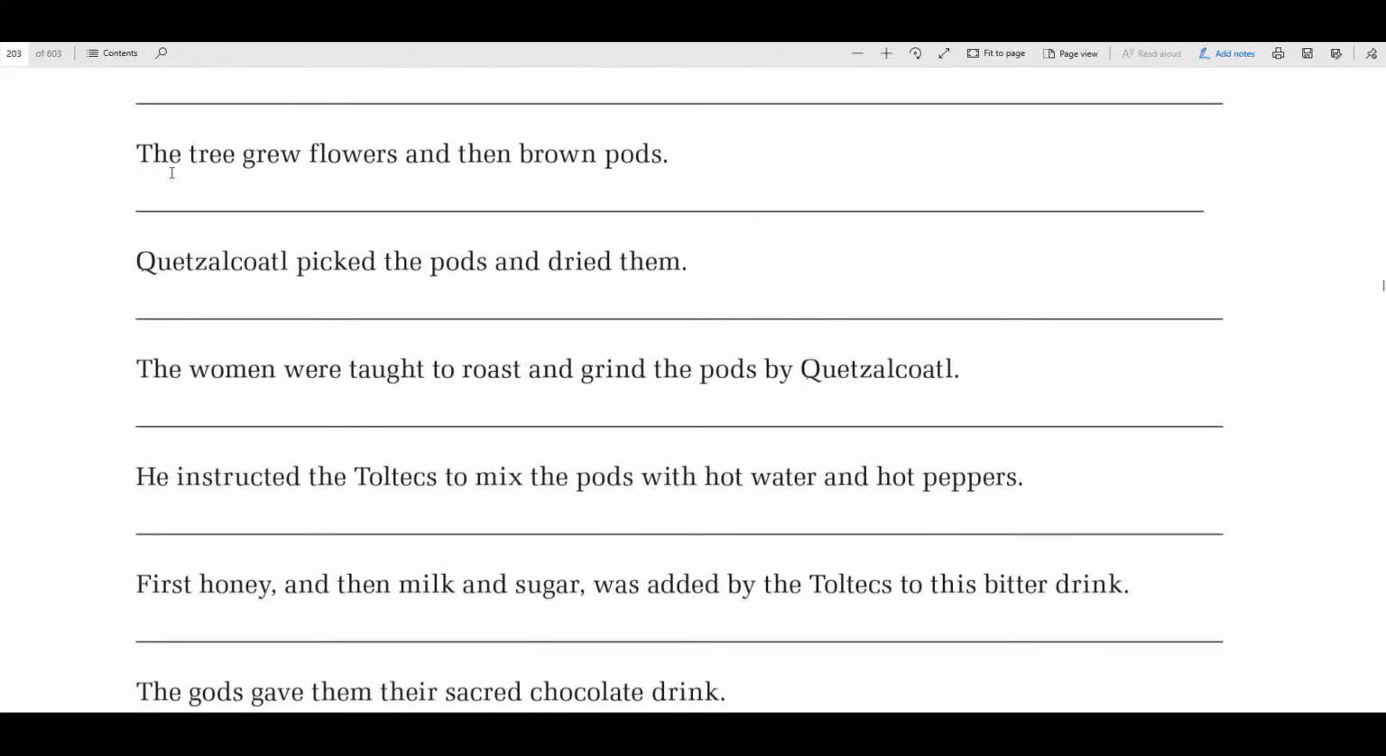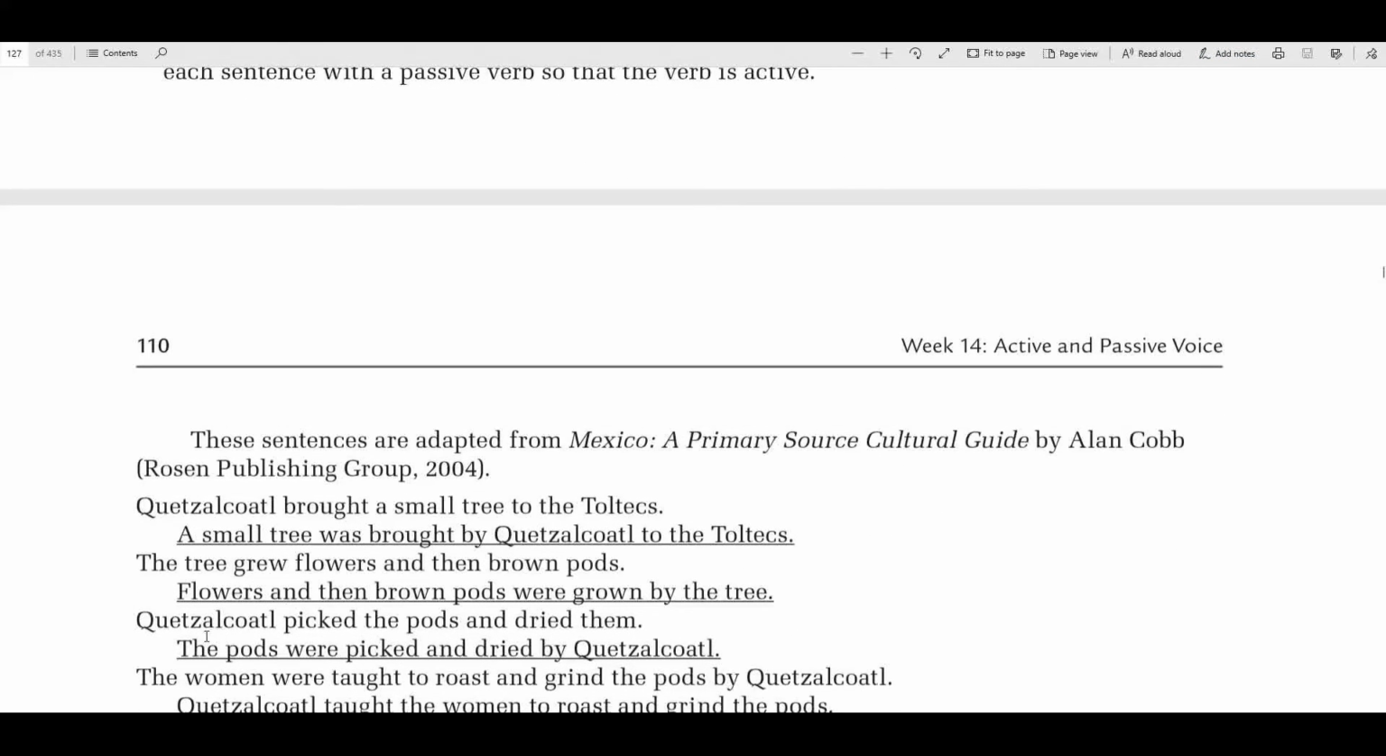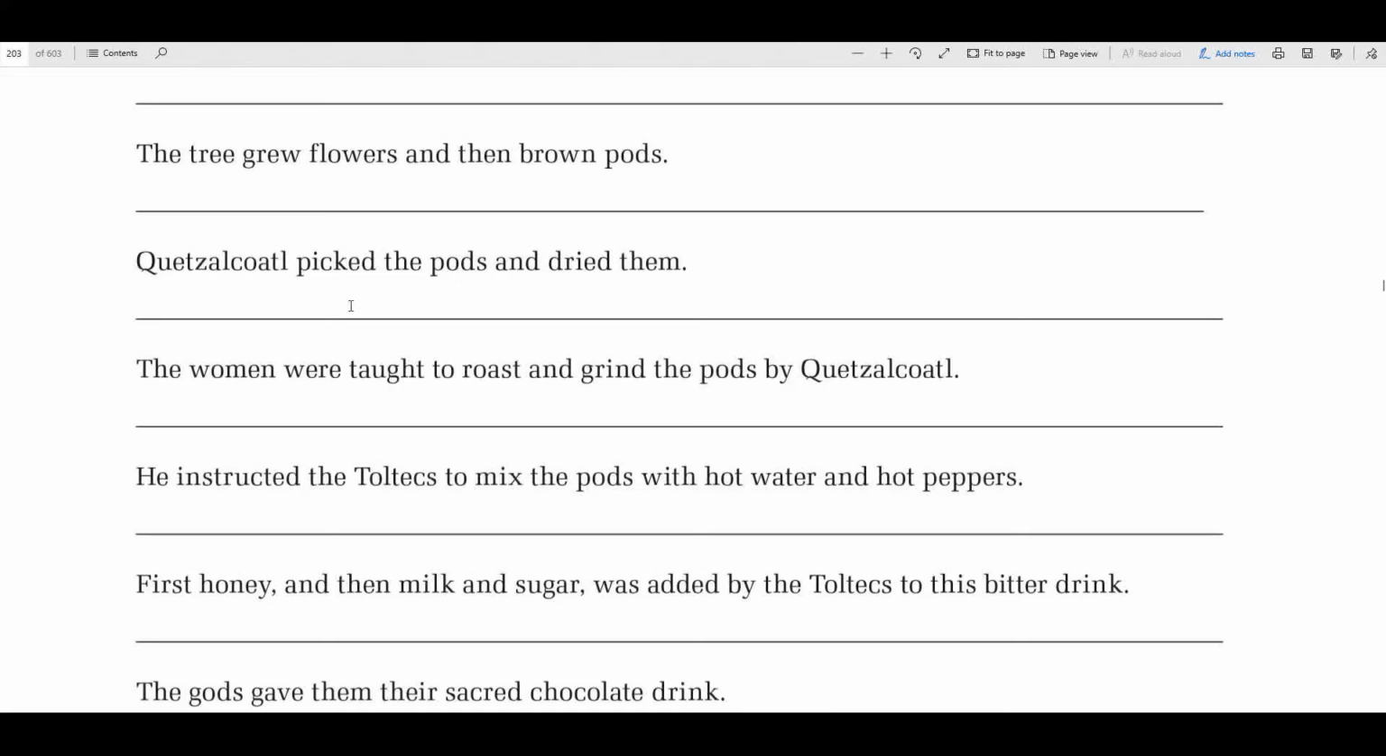So then this one, the tree grew flowers and then brown pods. Okay, so on this one, the tree is receiving the action of growing. Am I correct? Yes, that's correct. So this is active. The tree grew flowers because the tree is actively doing it. So you have to rewrite it as passive. So I think what it said was flowers and brown pods grew on the tree. Something to that effect.